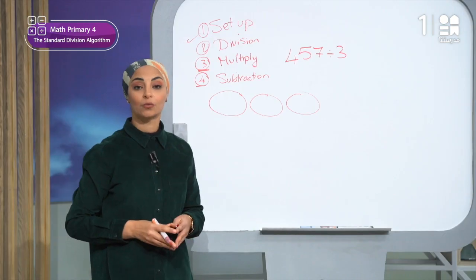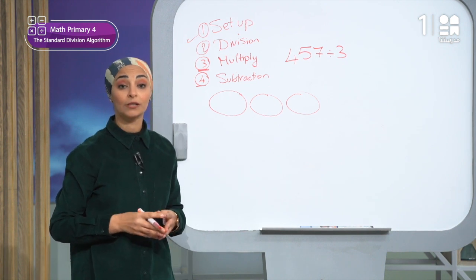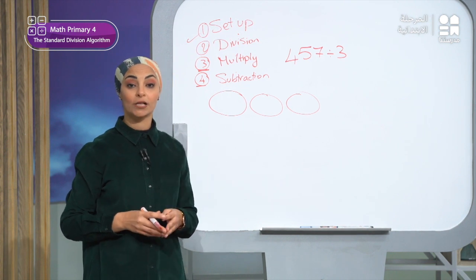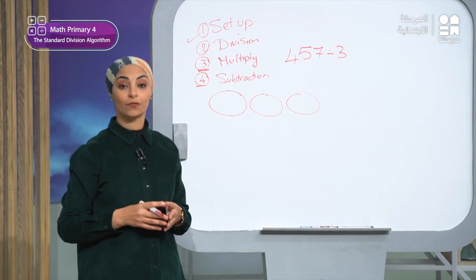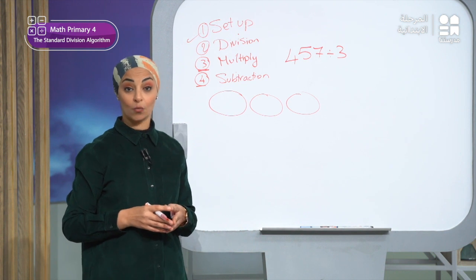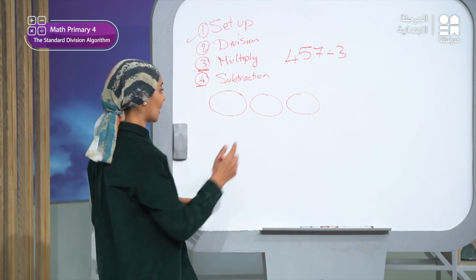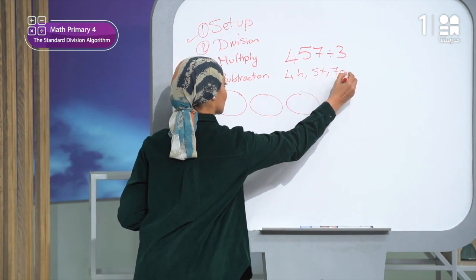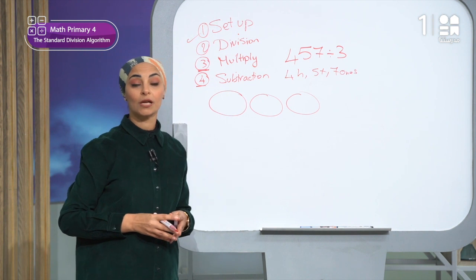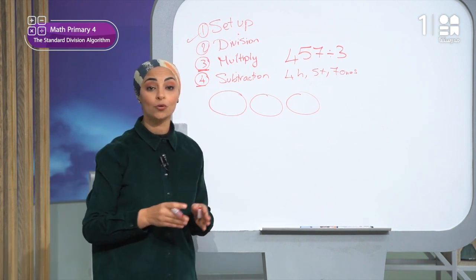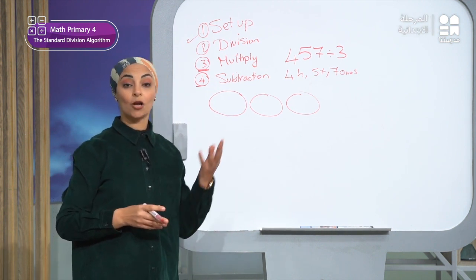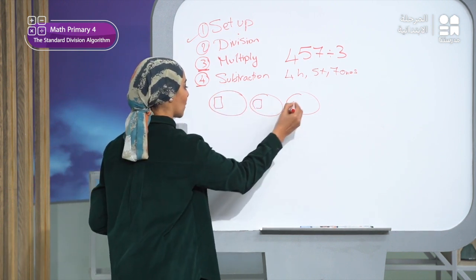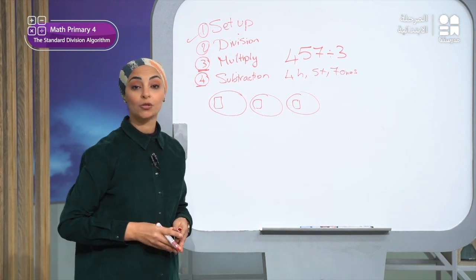Then, what should I do? The dividend is 457. What does this mean? It means I have 4 squares for the 100, 5 bars for the tens, and 7 for the ones. Okay? So I have 4 for the 100, 5 for the tens, and 7 for the ones. Then, what should I do? Yes, I will start distributing the 100 squares. I'll put a square in each circle. So, here I'll put a square, another square, another square.